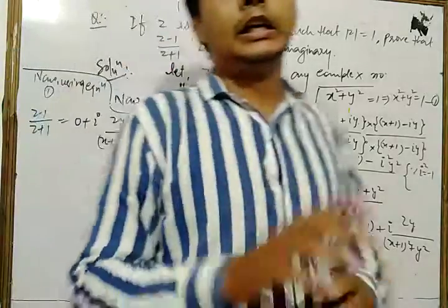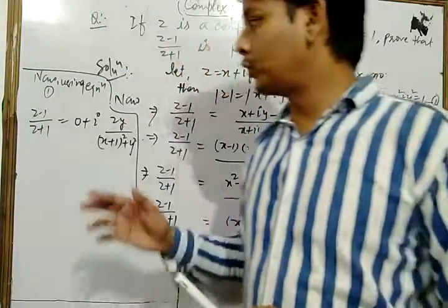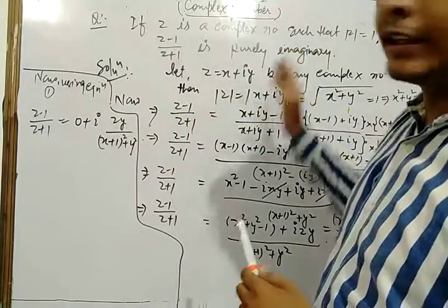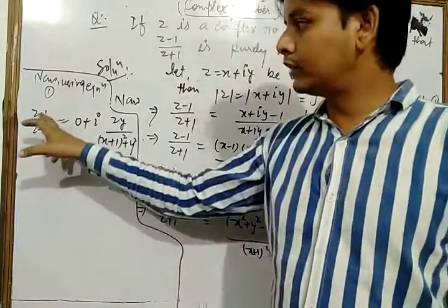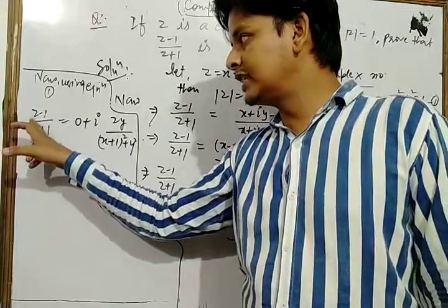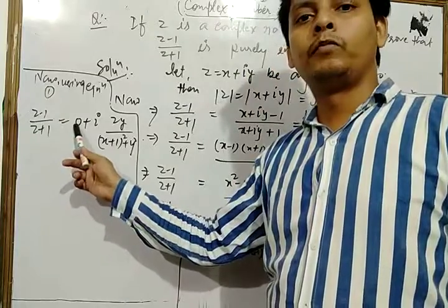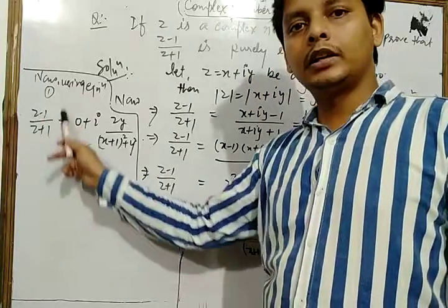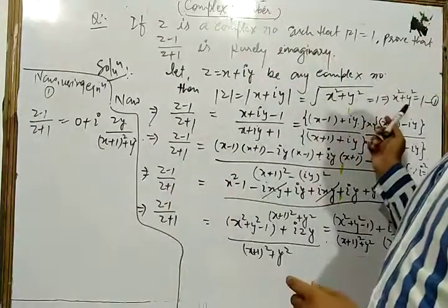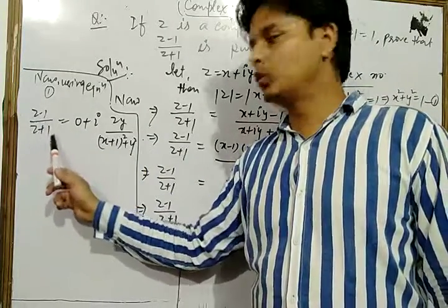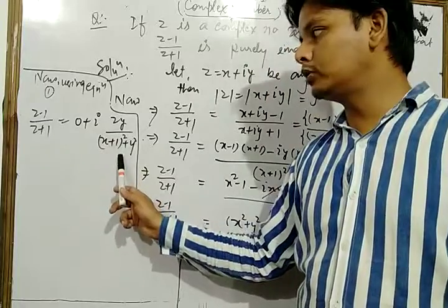Now dear student, we have to show that this is purely imaginary. In this complex number z minus 1 upon z plus 1, the real part becomes 0 after putting x square plus y square as 1. So we have z minus 1 upon z plus 1 is 0 plus i 2y upon this.